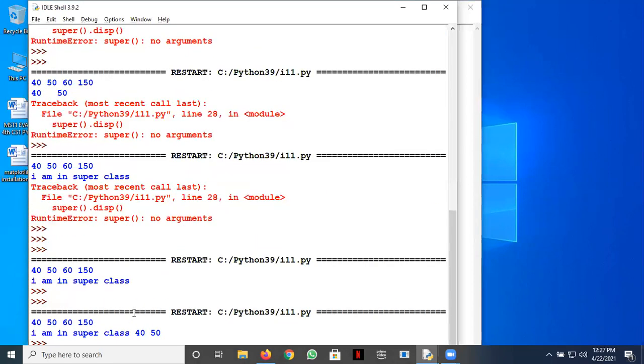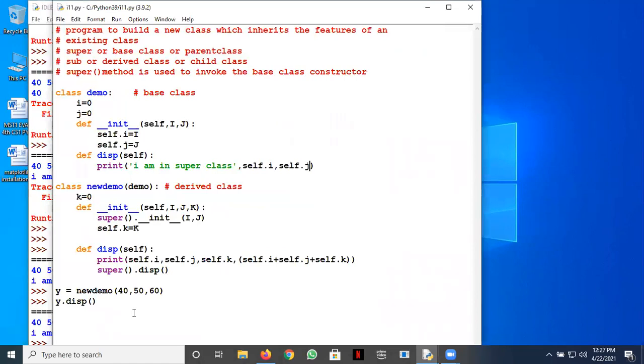So two things we have learned here: how to invoke the super method, and we can invoke the constructor of the base class or the super class with the super method, and we can also use this concept to run the overridden method of the base class, which has been overridden by the method in the derived class.